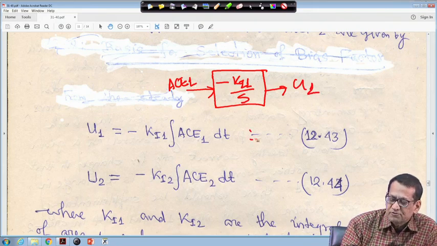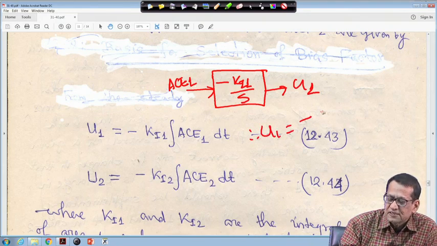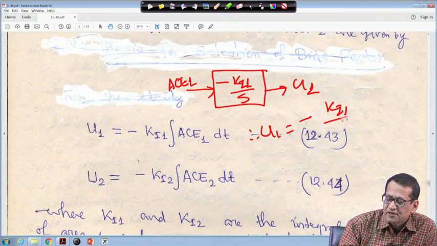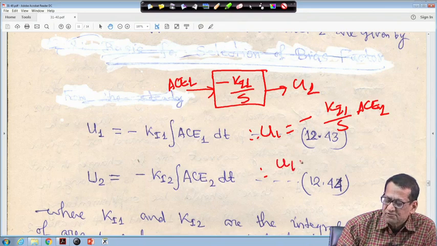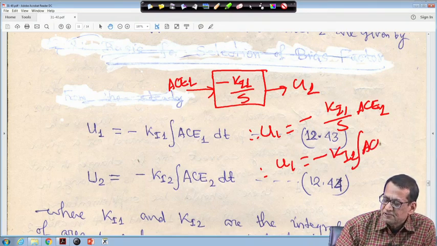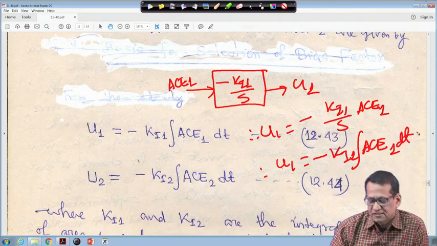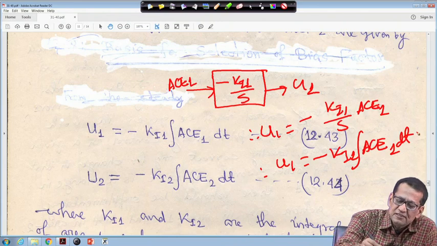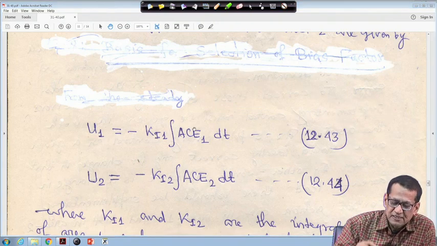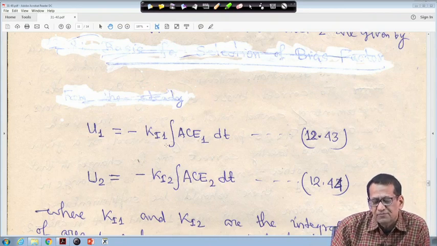Therefore, u 1 is equal to minus k I 1 upon s times ACE 1. That means it is an integration, so u 1 is minus k I 1 integral of ACE 1 dt.